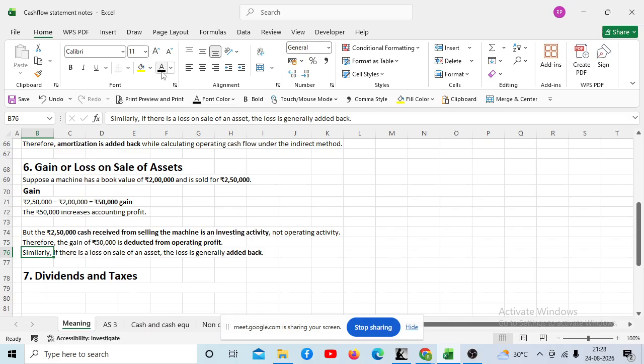So basically cash flow is divided into three activities. Operating is the main business activity, investing is the activity related to the asset side except current assets, and financing is the activity related to the liability side except current liabilities. Fine. Okay, write this point number 7.